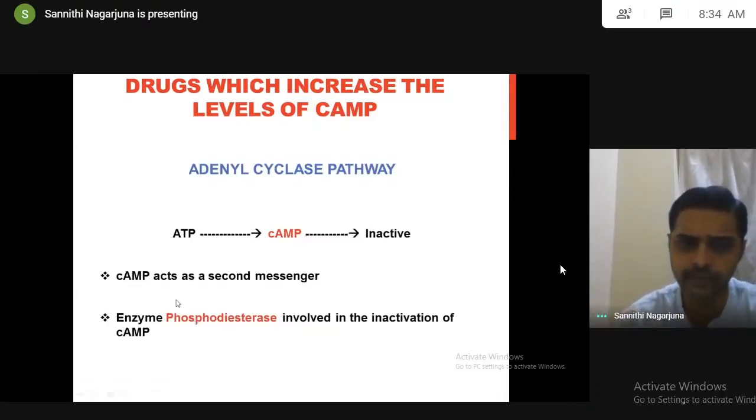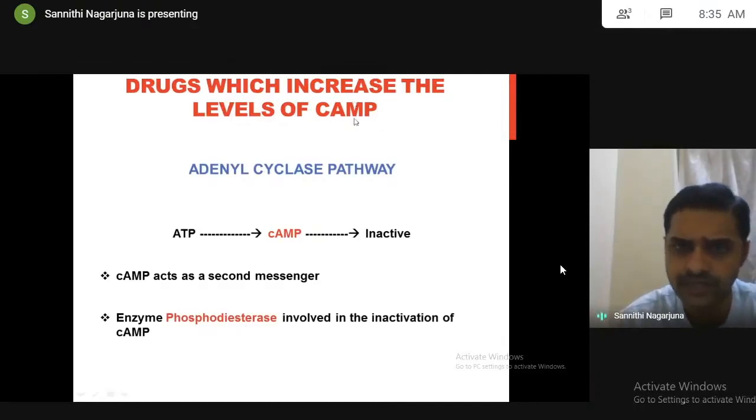ATP, by the action of adenyl cyclase, is converted to cyclic AMP. I told you yesterday that the enzyme phosphodiesterase is involved in the inactivation of cyclic AMP.